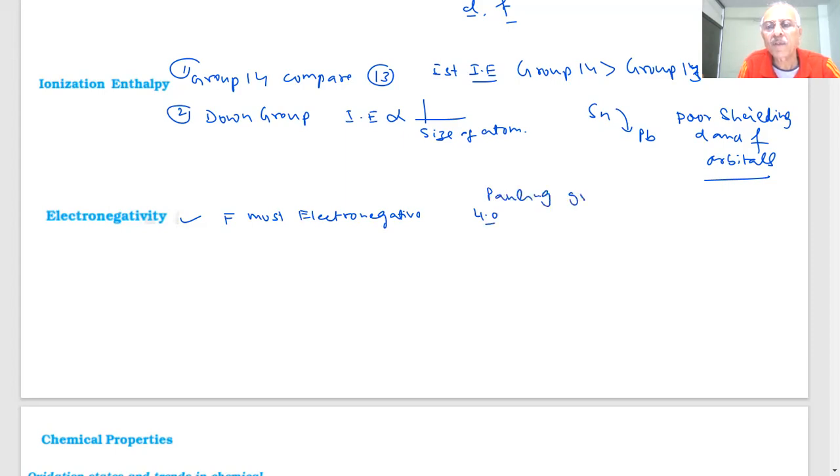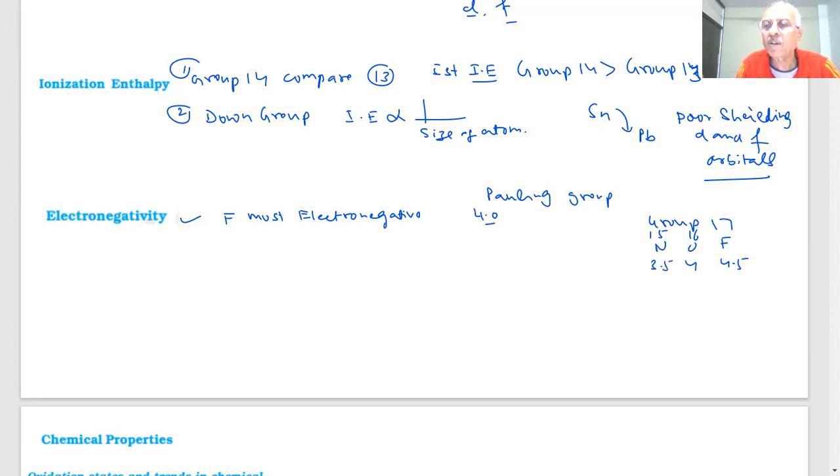And one way to remember was this is group 17. Fluorine 4.0. Then group 16 oxygen. How much I said? Minus 0.5 will be 3.5. Then nitrogen minus 0.5, 3.0.